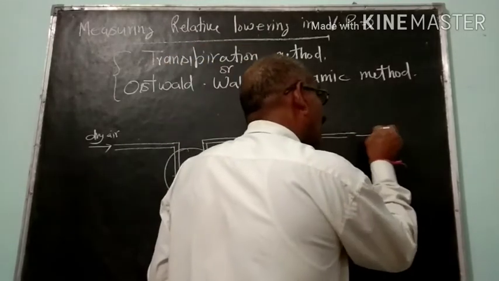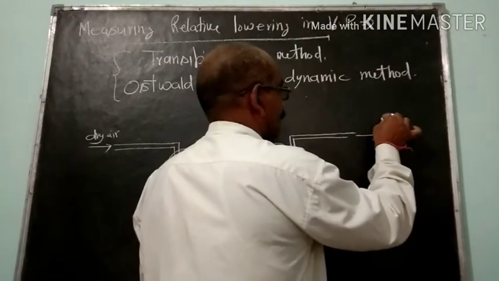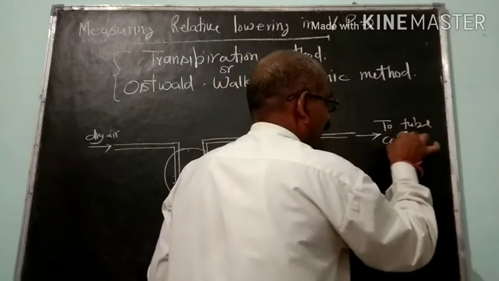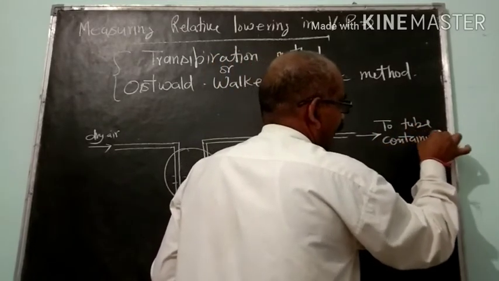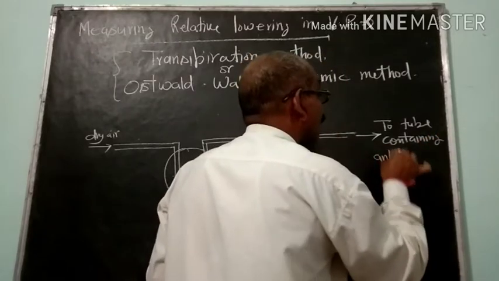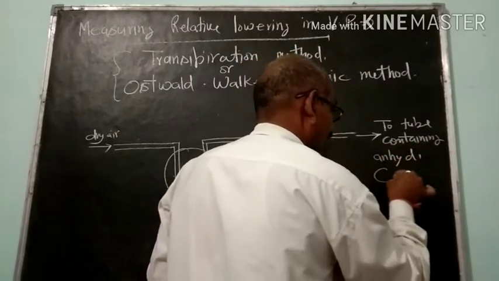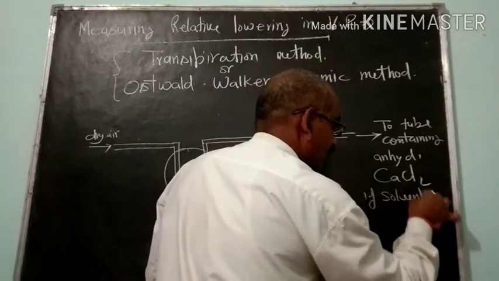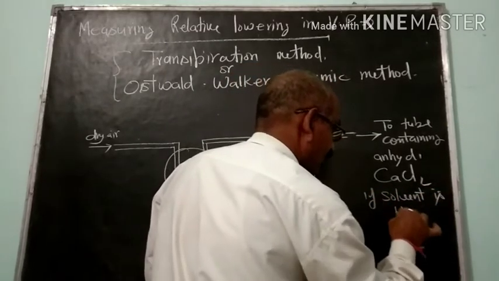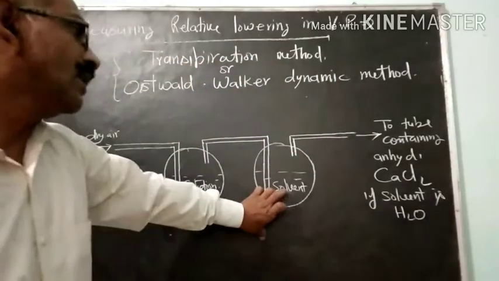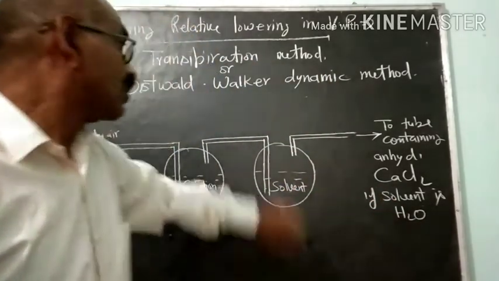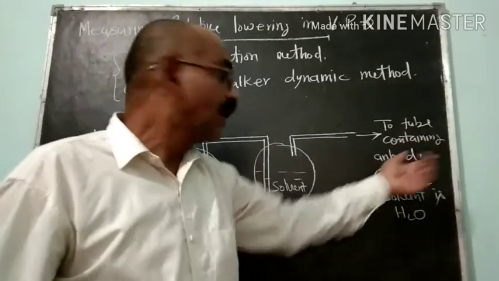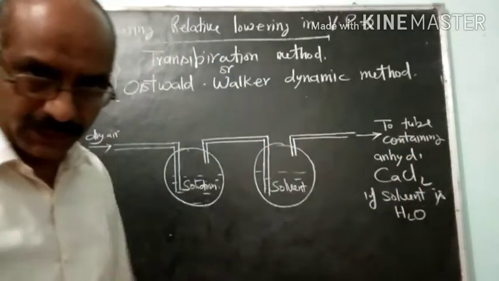If we are using water as the solvent, this solvent bulb is further connected with a tube which contains anhydrous CaCl2.